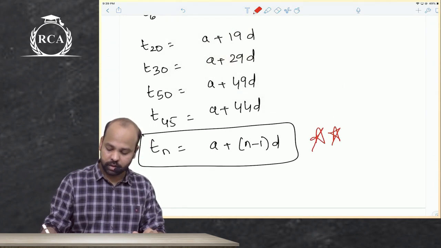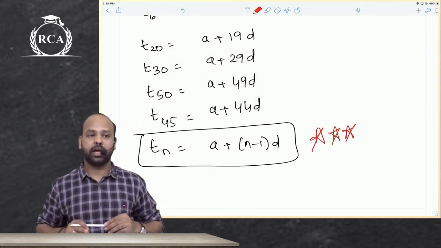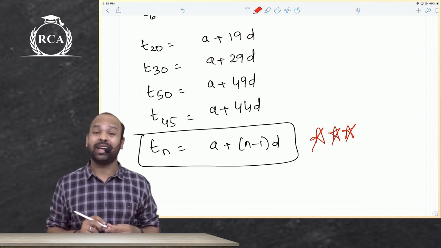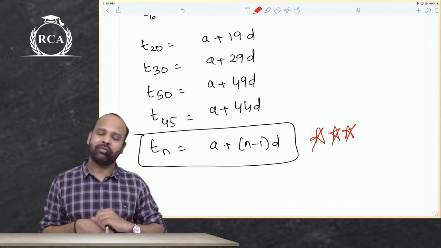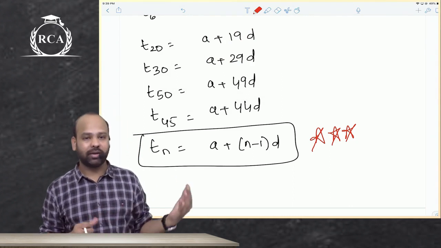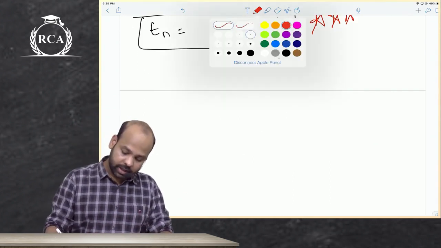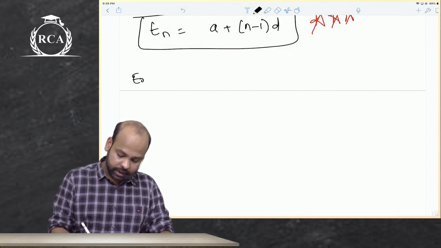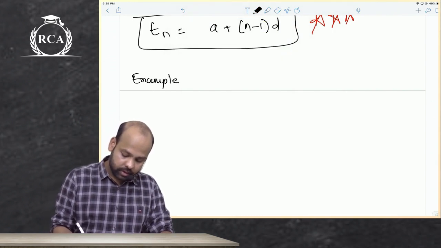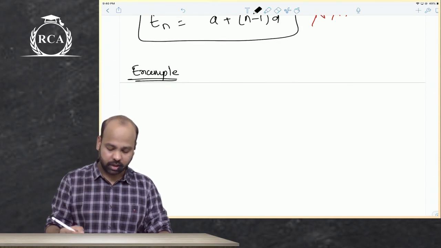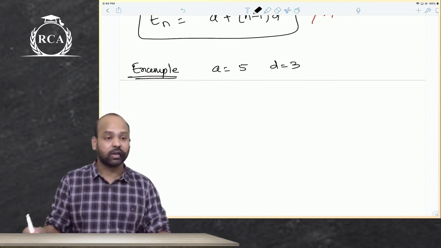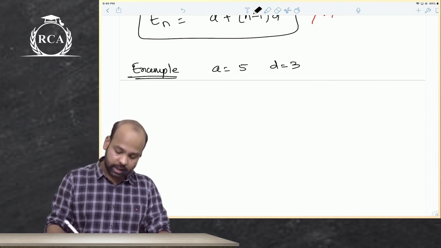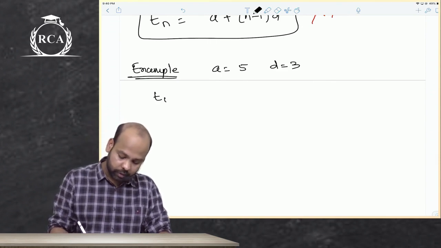A plus (n minus 1) into d would be your nth term. This is how you arrive at it. So if they give you any common difference, if they give you the first term, and they ask you to arrive at any term, that formula is important, please do not forget. If I tell you the first term is 5, the common difference is 3, and I ask you to compute the 44th term.